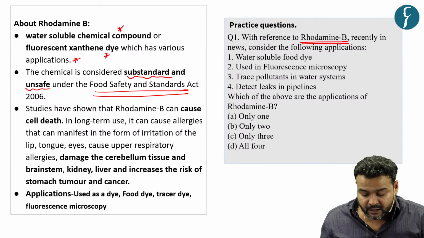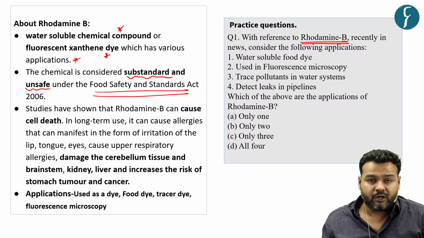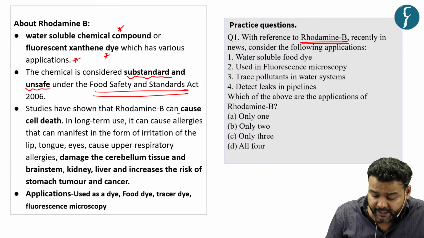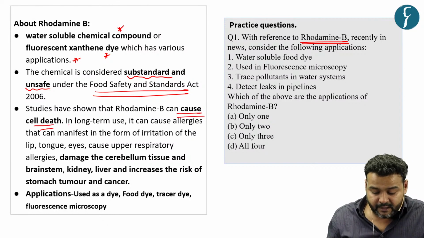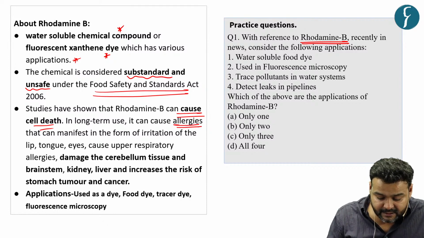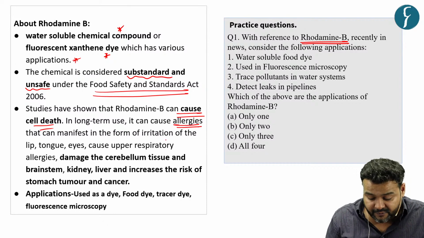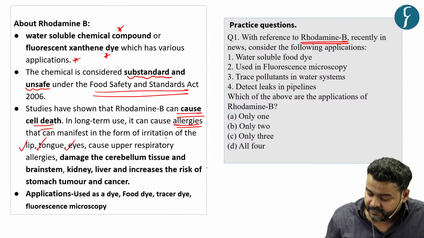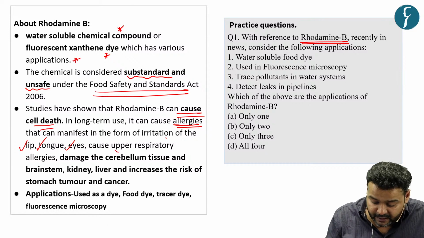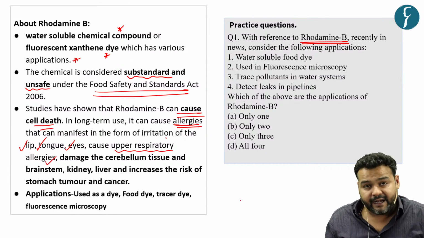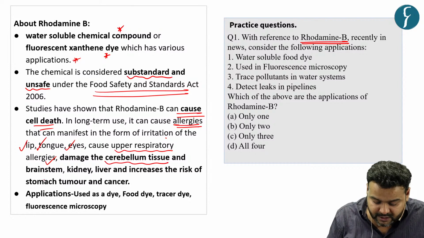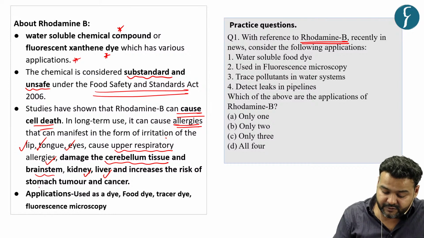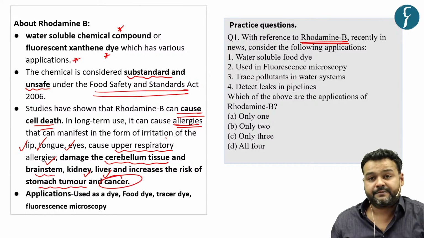What is the impact on human health? It causes cell death. It can cause allergies, which can manifest in the form of irritation of the lip, tongue, and eyes, and also causes upper respiratory allergies. It damages the cerebellum tissues and brainstem, kidney, and liver, and increases the risk of stomach tumor and cancer.